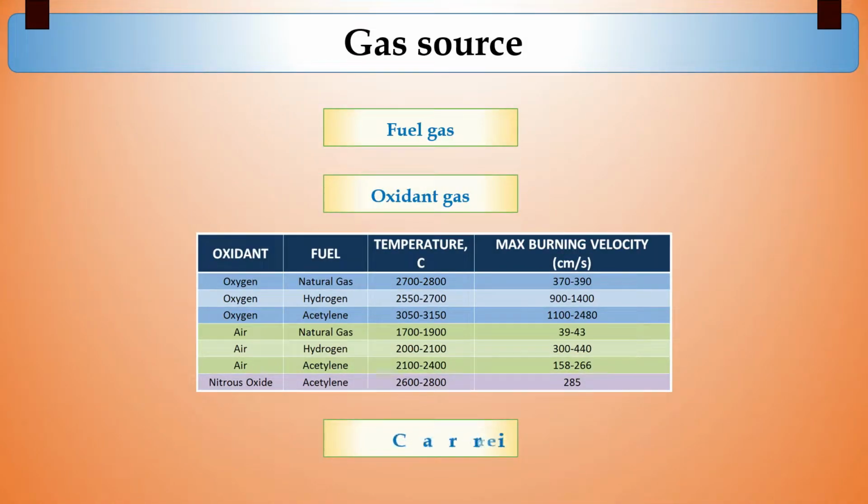Coming to the gas source, there are three different types of gases: fuel gas, oxygen gas, and carrier gas. You can see the list of different gases. In most of the cases, we use acetylene gas, which in presence of an oxidant gas, such as oxygen or compressed air, produces a high temperature flame. For some elements, a carrier gas, argon, is also required.